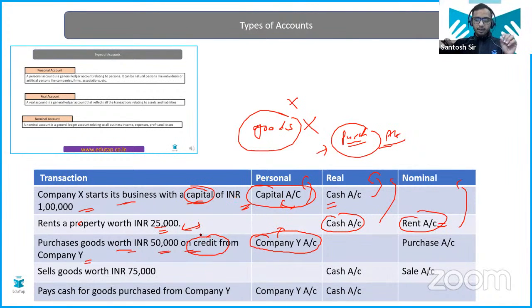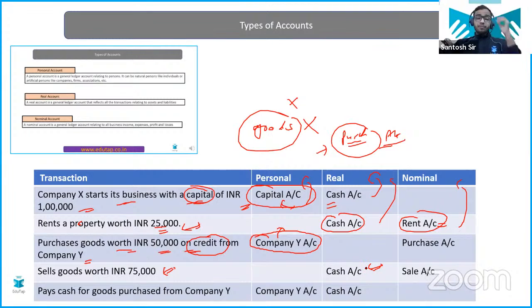Okay. Now, fourth example: sells goods worth rupees 75,000. Very easy. You are getting the cash, so cash account is getting impacted, and the other account is the sales account. Now sales account is income, so obviously it's a nominal account.